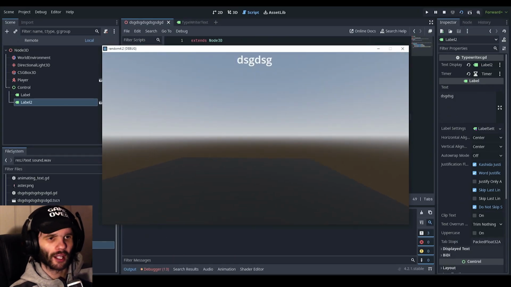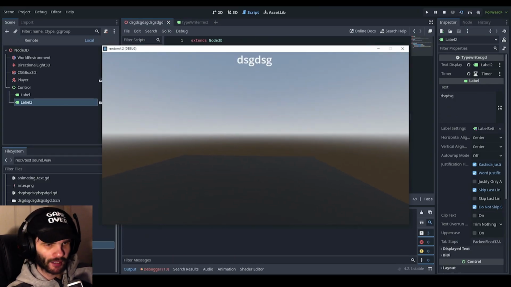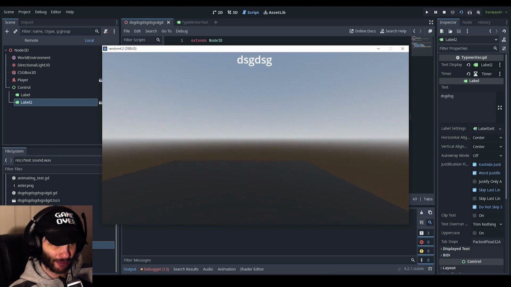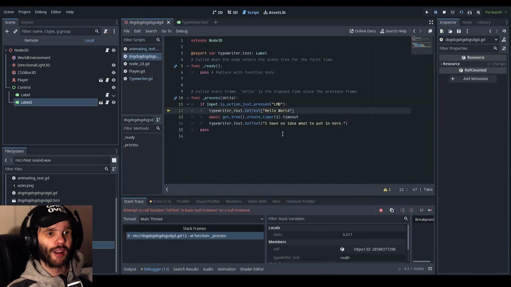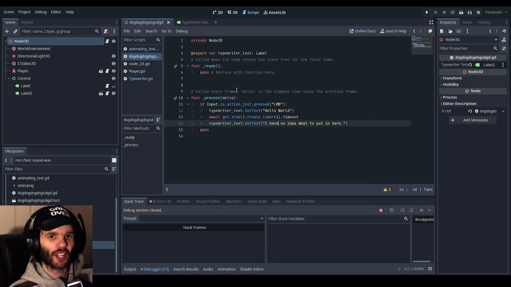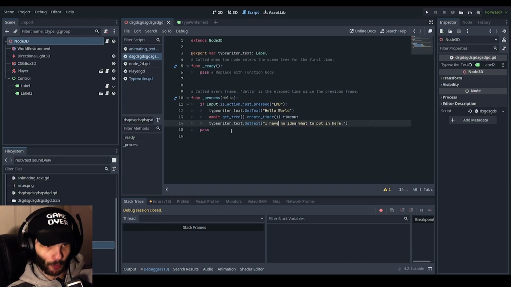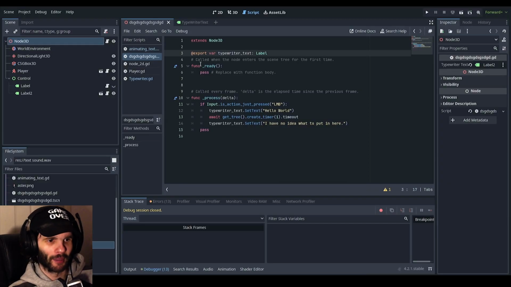I don't know why it's back up there again, it's a bit weird, but if we press left click again, never mind, it's because I had to reassign the label to my variable, because you have to do that each and every single time. It's not automatic. It's a little bit of a bummer, but you get over it.